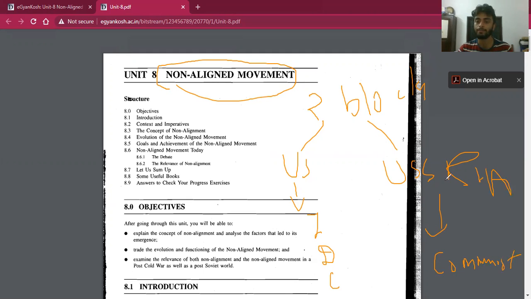The USSR and its allies, and the US and its allies, made the world into two warring blocks. So this is very essential to understand. Many of the countries were allied to either the US or the USSR. At this point of time, some of the countries were non-allied, that is, not allied to either the US or the USSR. So we are going to discuss the movement of those particular countries. So let us begin the discussion.